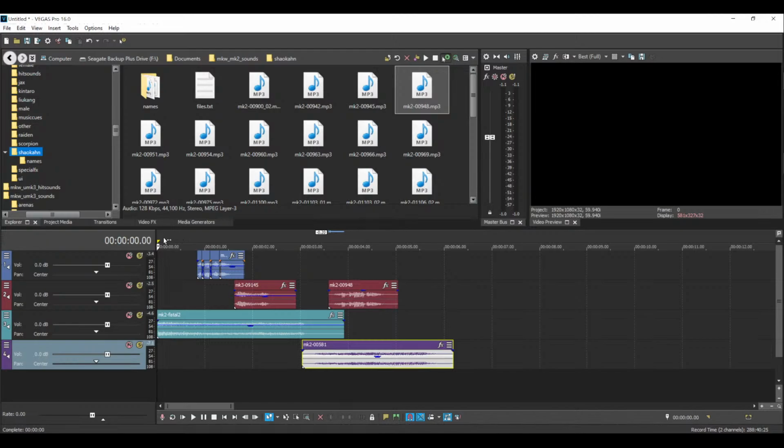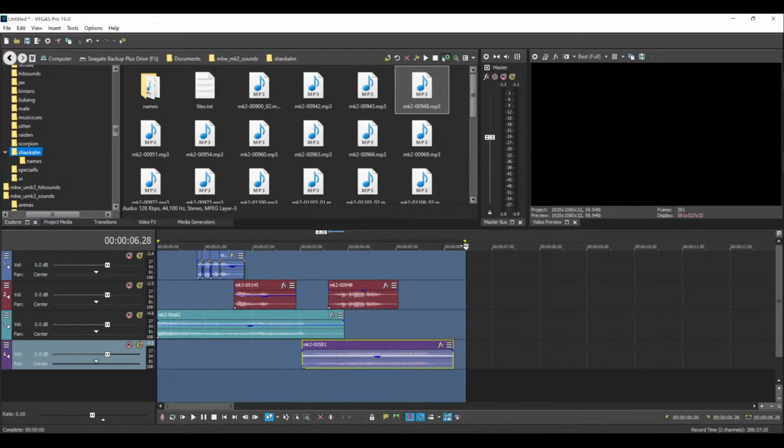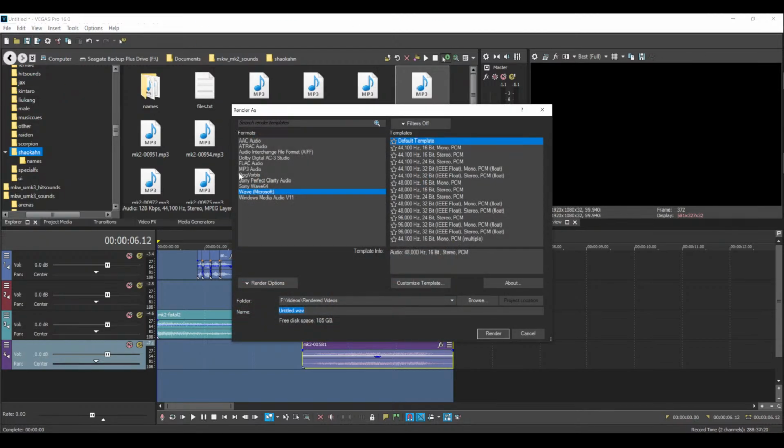And then you can just highlight all of this, go to render as, and then if it's just audio only, it should be at wave at default. It can be your audio file of choice.